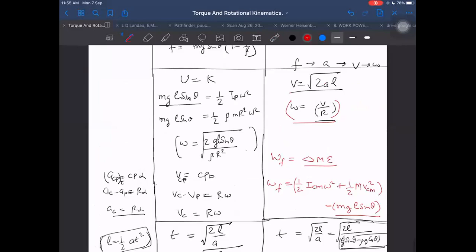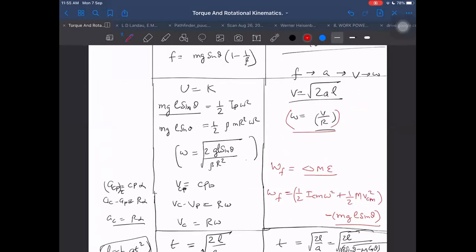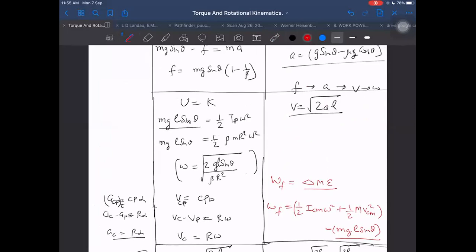How did I write it as V by R? Wait a second. Did I do something wrong here already? I made a mistake here. I'm writing it as V by R. What am I doing? Sorry. Oh my God, I already committed that mistake. Thank God I went back again. I cannot use V equal to R omega. That is not applicable here. That is applicable only on this side.